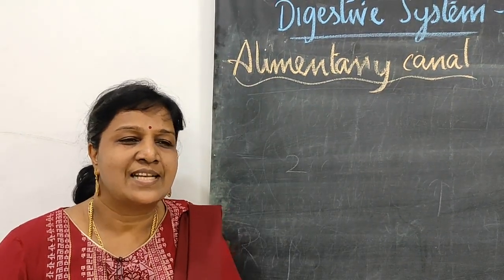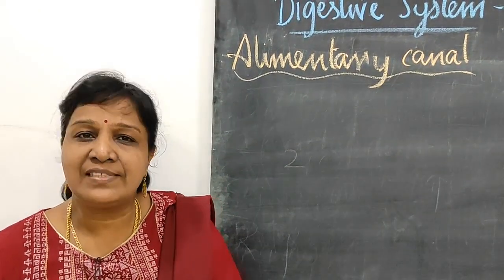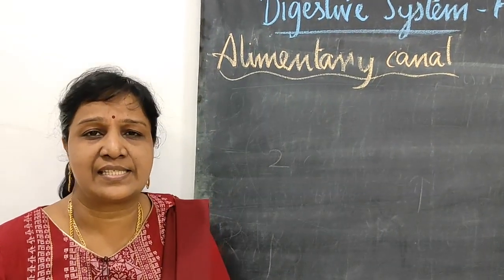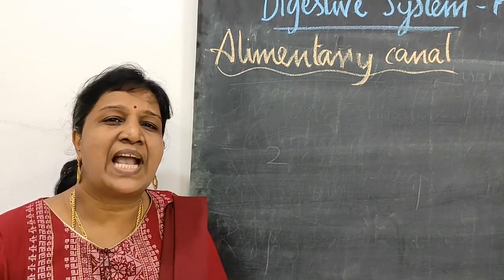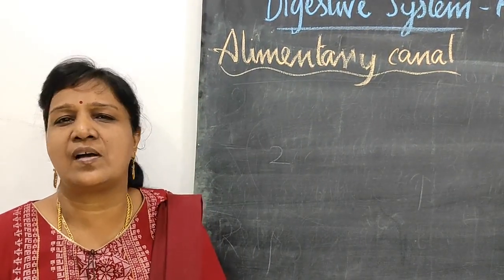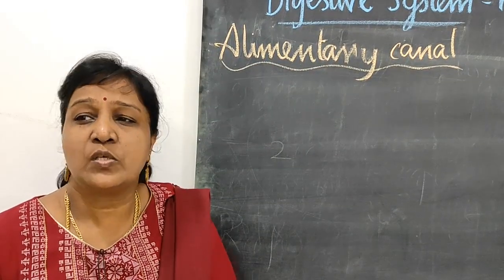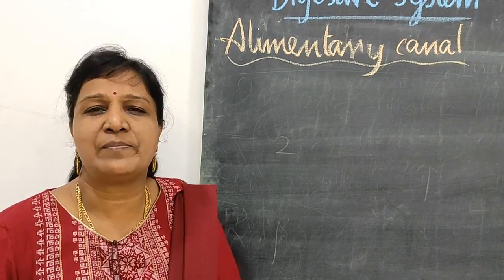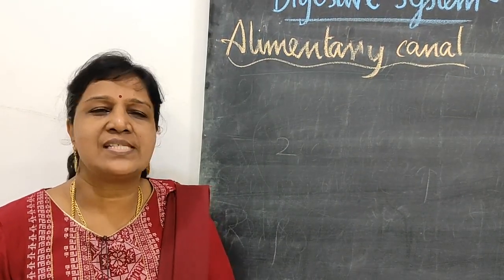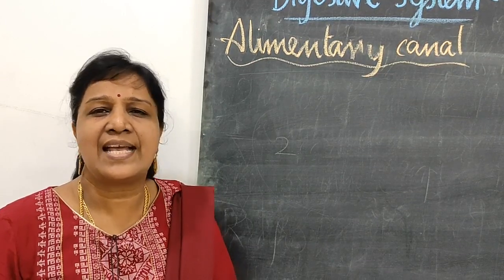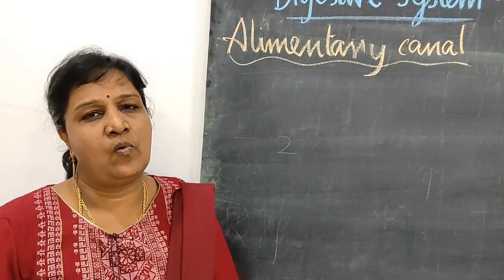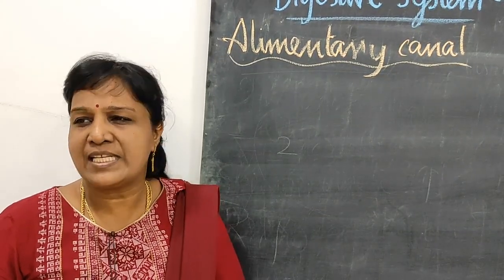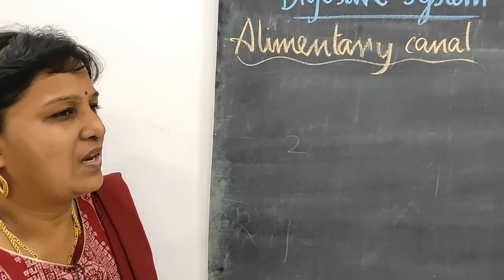Good morning students. In the previous video we learned the structure of the alimentary canal, the mouth and the teeth. In teeth we saw diphyodont, thecodont and heterodont. What do you mean by heterodont? The different types of teeth in human beings are said to be heterodont, and they are incisors, canines, premolars and molars. Today in this video we are going to see the remaining part of the alimentary canal.